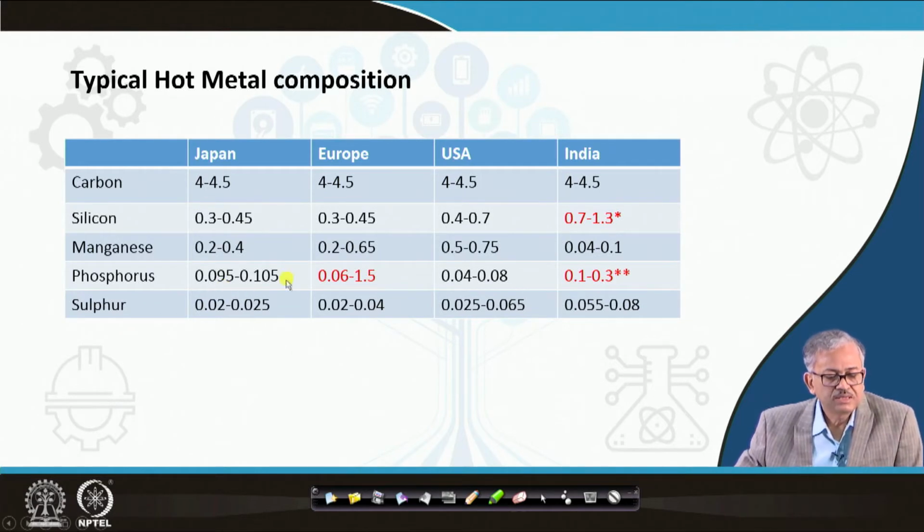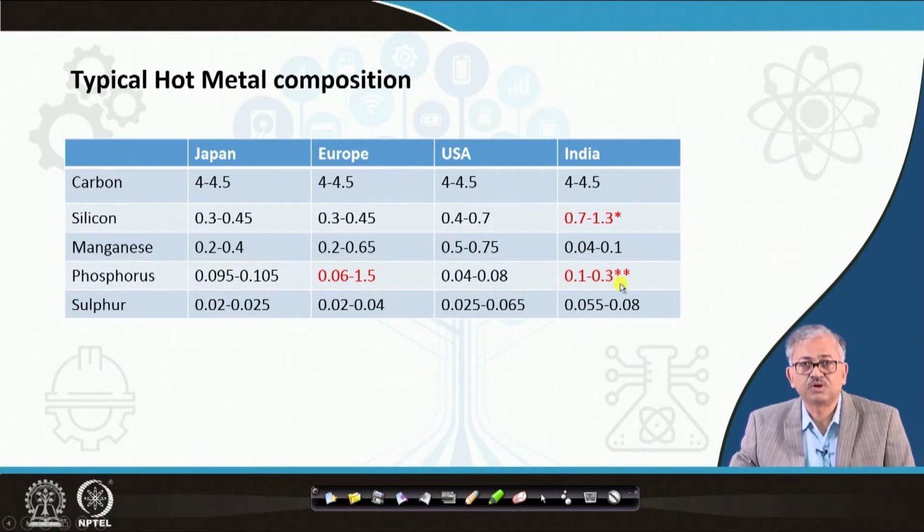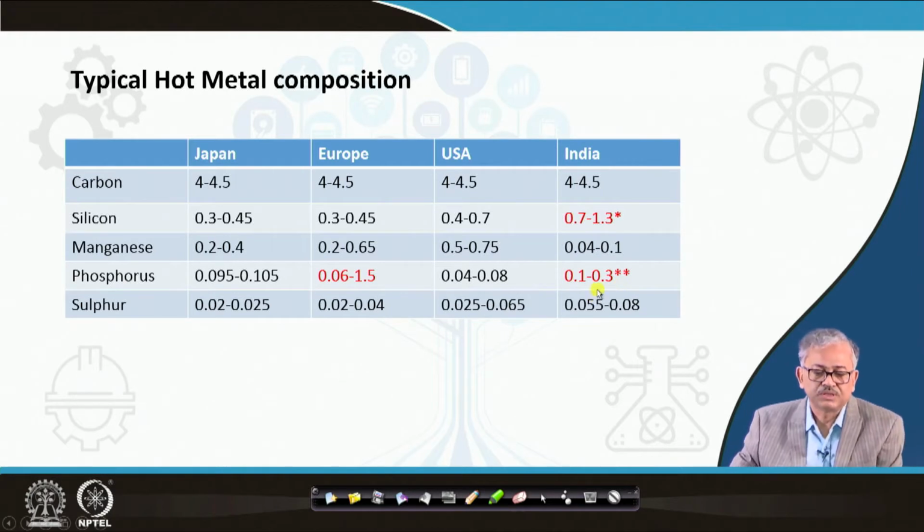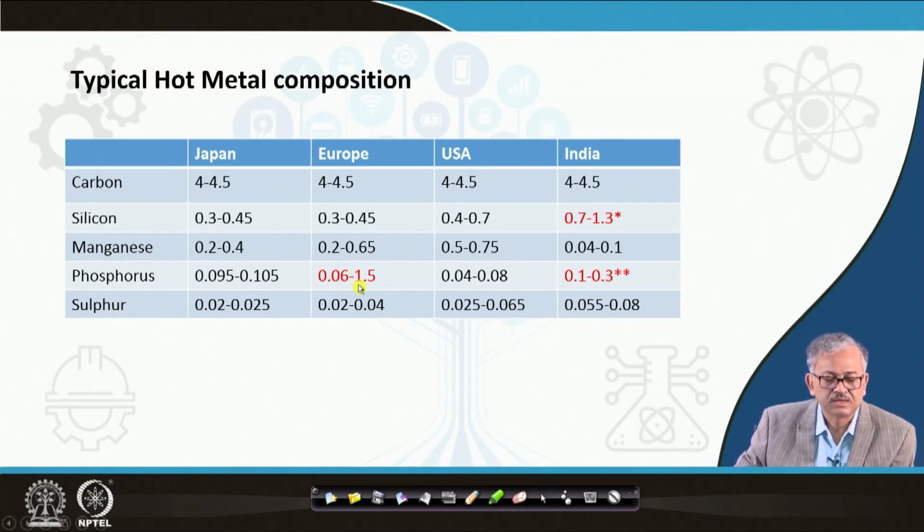Otherwise, you can see Japan has a very low phosphorus, around 0.095 to 0.1, because their ore is very good with respect to phosphorus. That is, the phosphorus content of the ore is less, and in the USA also it is very low. Only in Europe it is very high, and India is intermediate, 0.1 to 0.3. We also have some special technique. We basically control it by the blowing practice rather than using lime powder, because our phosphorus is not that high. We can maintain it at 0.1 to 0.3, but a special technique is there.